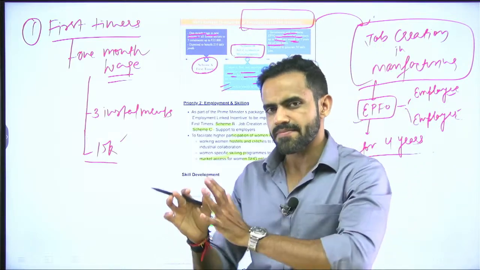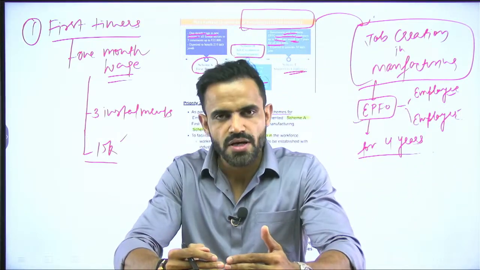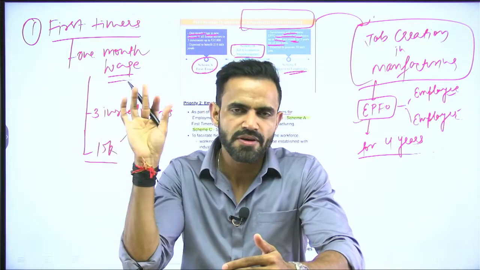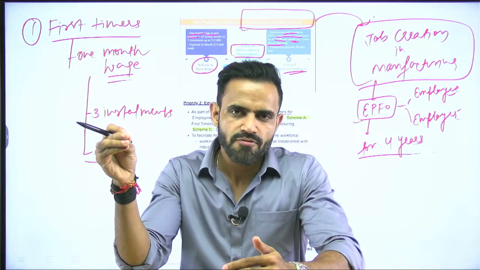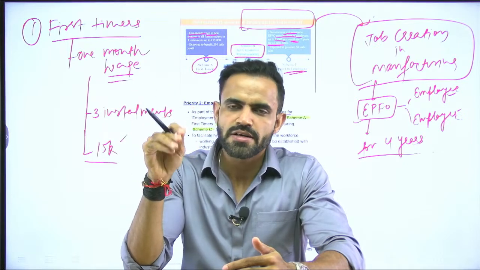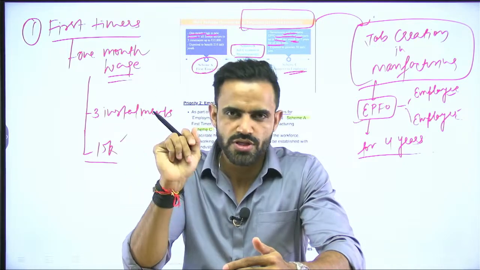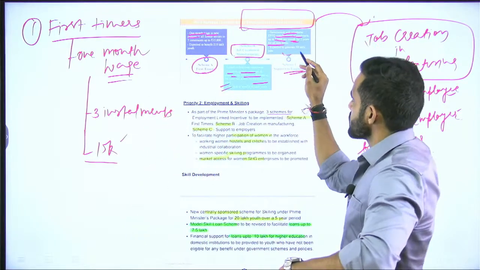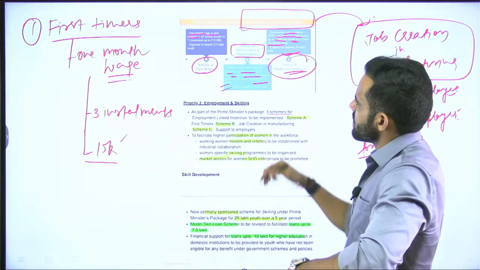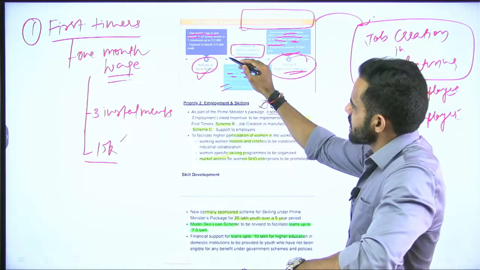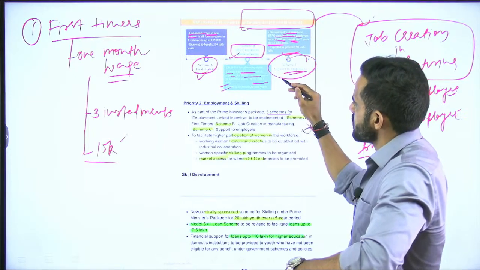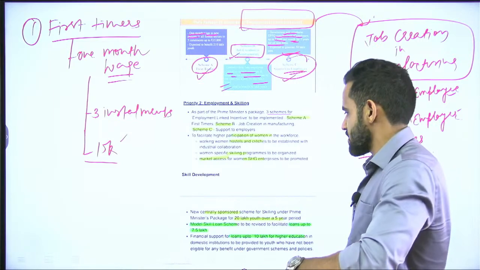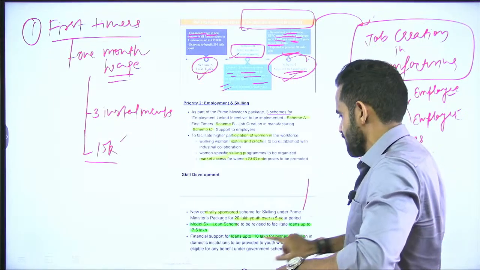Let's say there is a company ABC that has hired new people, and because it has hired new people, it will have to contribute to EPFO. Let's say it is contributing 4,000. So, government is saying we will return back up to 3,000 rupees for the next 2 years. That is the provision of the third scheme. So, these are 3 schemes related to employment generation. First is for first timers, second for job creation in manufacturing, and third is for employers. Now, for skill development, the government has announced a specific financial package.